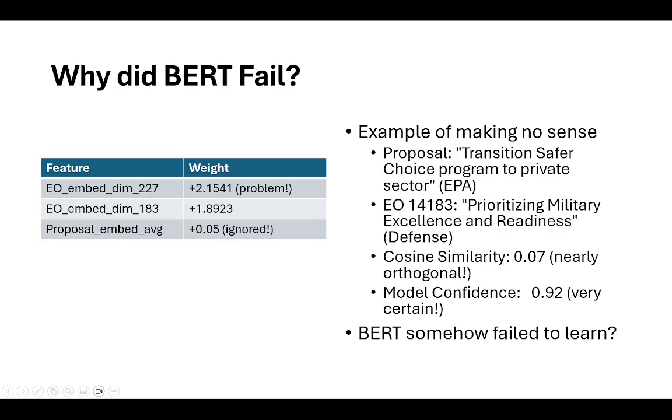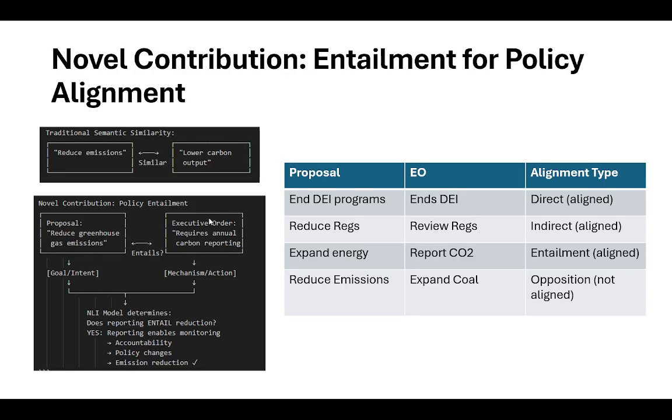Why did BERT fail? One is that I think I overtrained it, so I overfitted it. Also, we're not really looking at semantics. We're looking at inference or entailment.